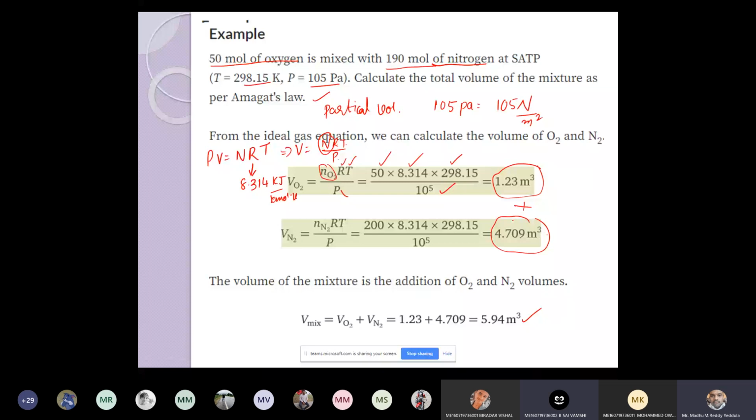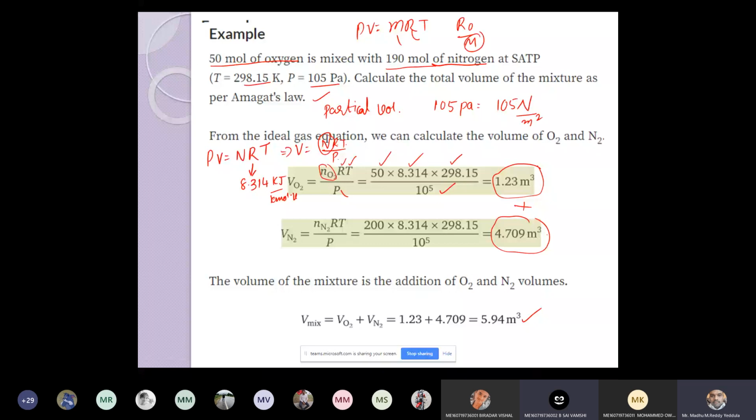Sir, if they give mass in the question instead of moles, we should use PV equal to mRT. If mass is given, you should use PV equal to mRT. Then they'll give the gas constant R, and at that time, you should calculate R as R naught by M.